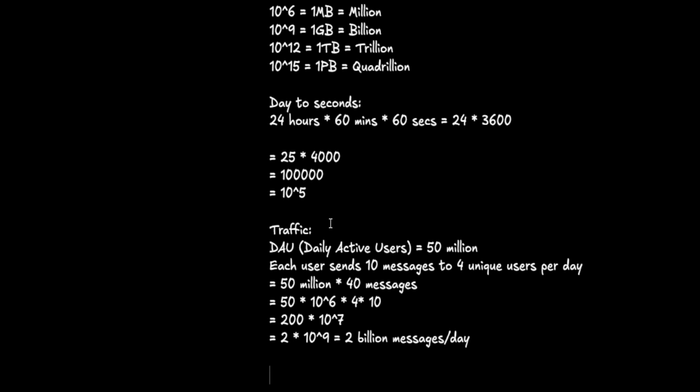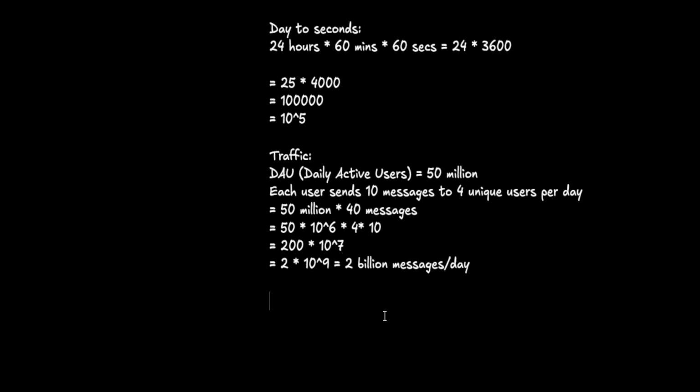So this is the messages per day, which means 2 billion requests per day, which translates to what? We want to convert this to per second.